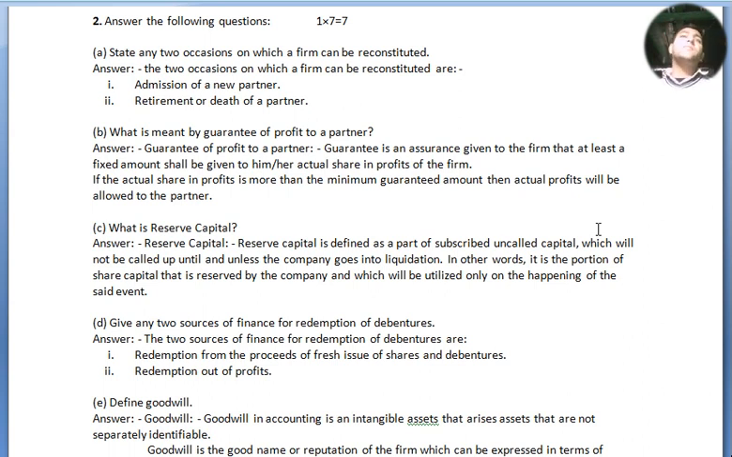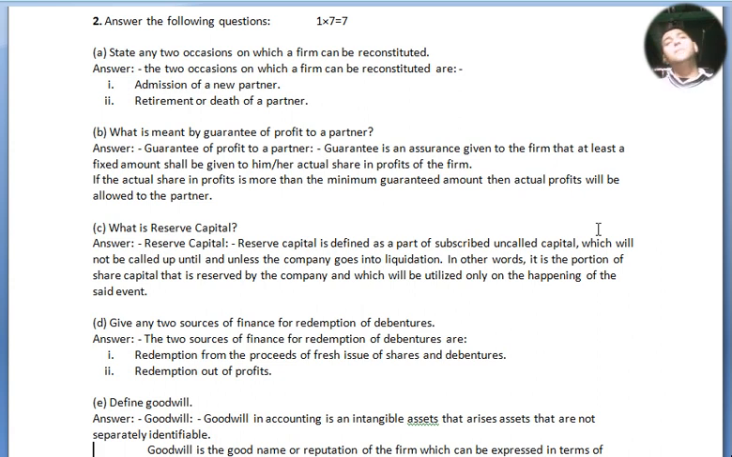Question number C. What is reserve capital? Reserve capital is defined as a part of subscribed uncalled capital which will not be called up unless the company goes into liquidation. In other words, it is the portion of share capital that is reserved by the company and which will be utilized only on the happening of the said event.